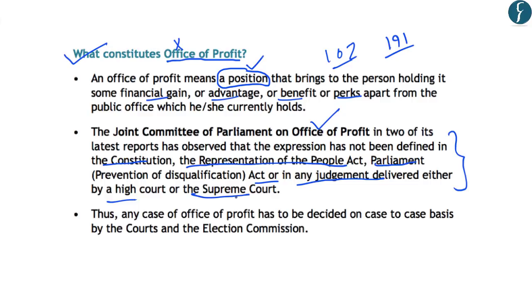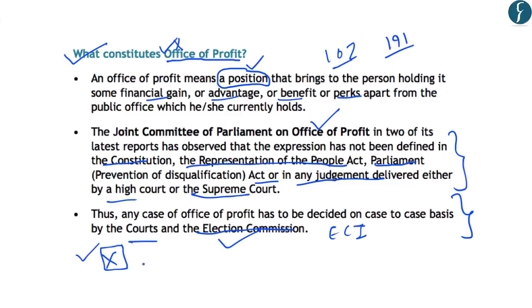Now, if any MLA or MP is found to be holding the Office of Profit, then such MLA or MP can be disqualified. This decision on disqualification is taken on a case-to-case basis by the courts and the Election Commission of India. In such cases, the Election Commission of India advises the president, or the governor of the state in case of MLAs, and the governor and president are bound by the advice given by the Election Commission of India.